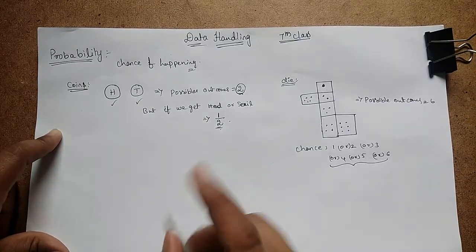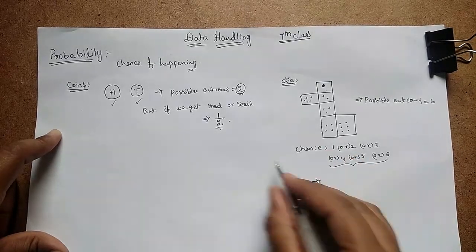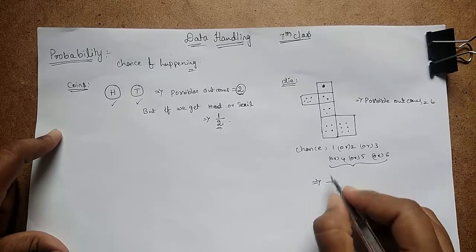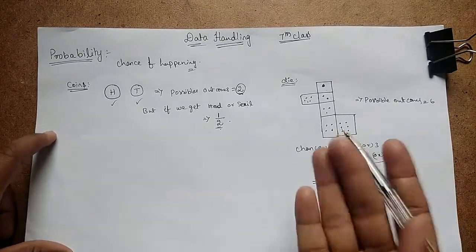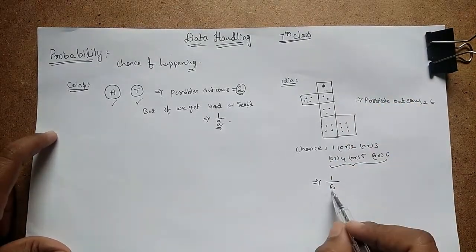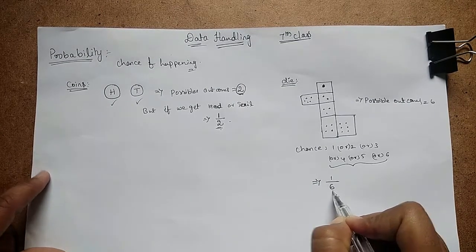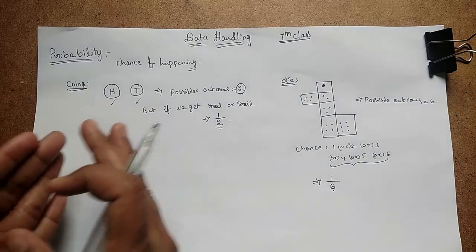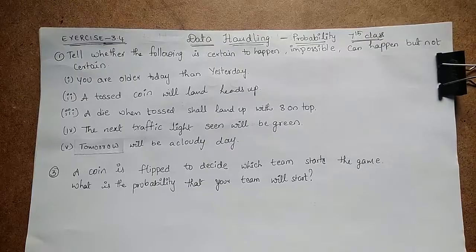So if you throw a die and it comes up 2, the probability is 1/6, because only 1 happens at a time. We cannot get all of them, so we represent it as 1/6. This is an example of how we take a coin and a die in probability.